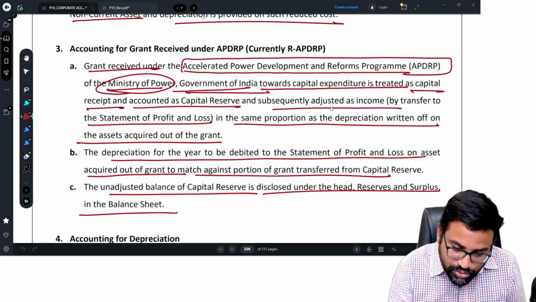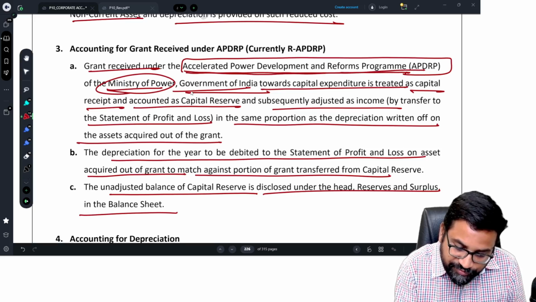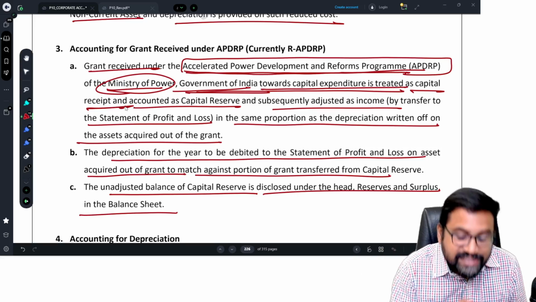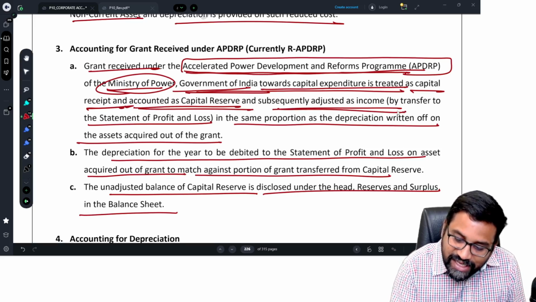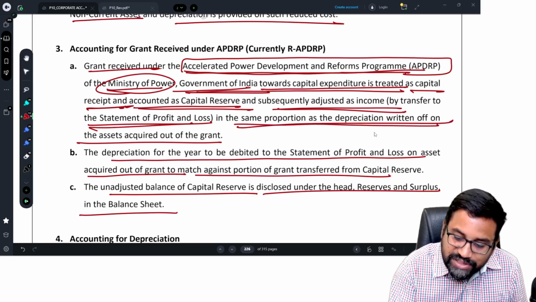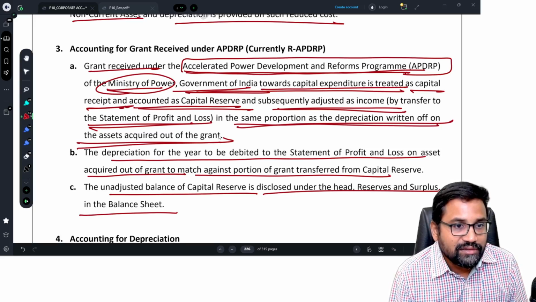See here. Grant received under the Accelerated Power Development and Reforms Program by the Ministry of Power, Government of India towards capital expenditure is treated as capital receipt and accounted as capital reserve, and subsequently adjusted as income by transferring to the statement of P&L in the same proportion as depreciation written off on the assets acquired out of the grant.